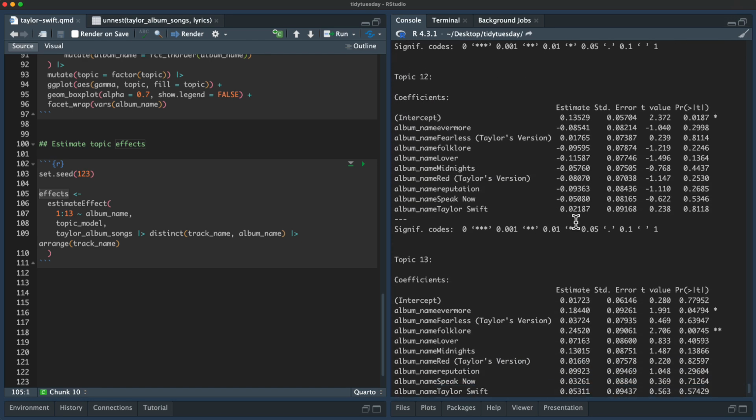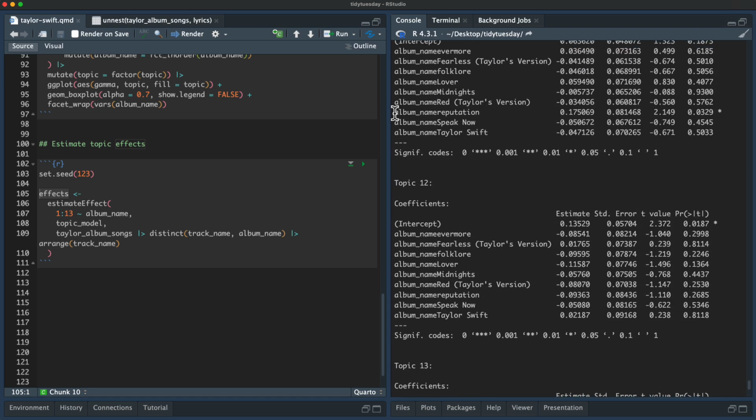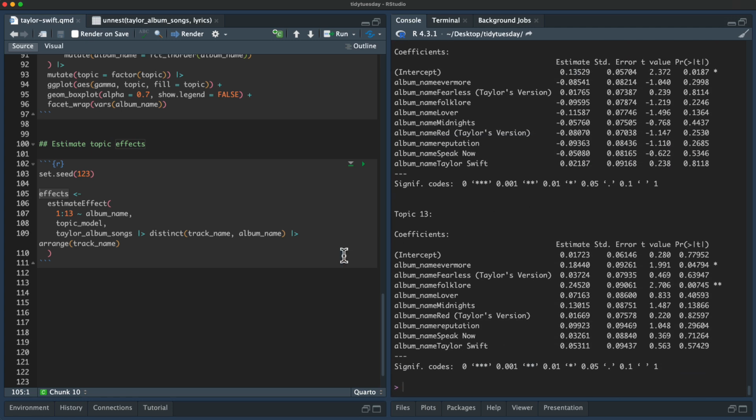That is not true for topic 13. Topic 13, we see the little stars, our friends' little stars, for Evermore and Folklore. And then also it looks like Reputation as well for topic 11. So we did a summary here to print out this whole thing and look at it, but we can also use tidy for this.